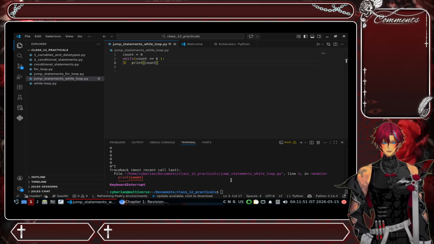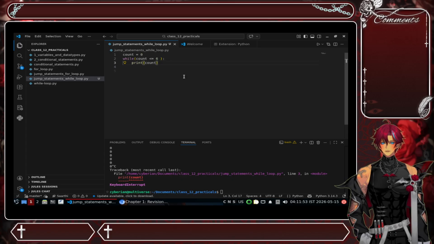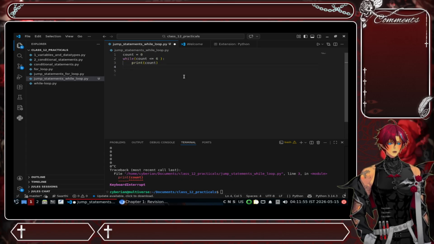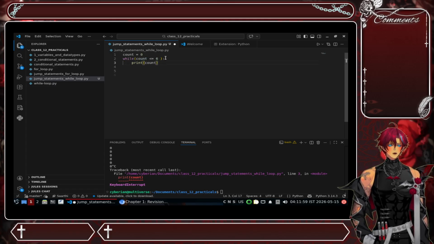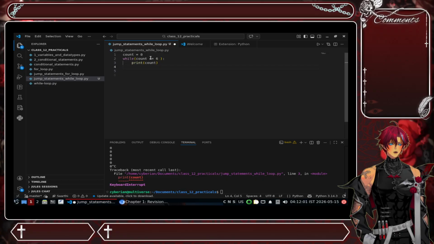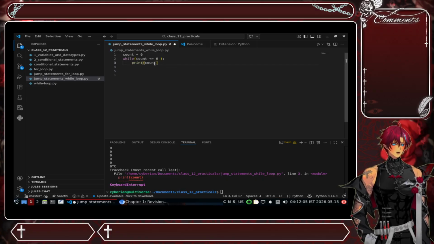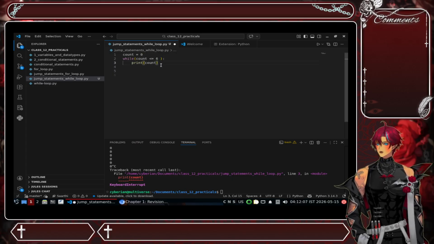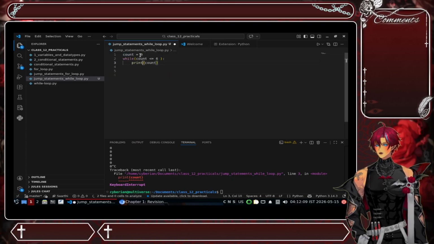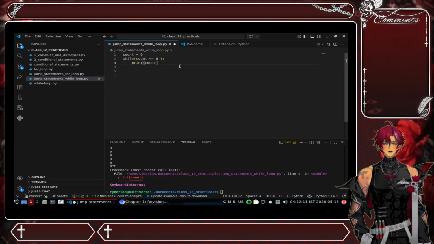Right. Now, why it is happening in this one is because we are setting the condition that the count should be less than or equal to 6, and we are then printing the count. But count is never increasing in the loop, right? So it always stays as 0. That is why there is an infinite loop in here.